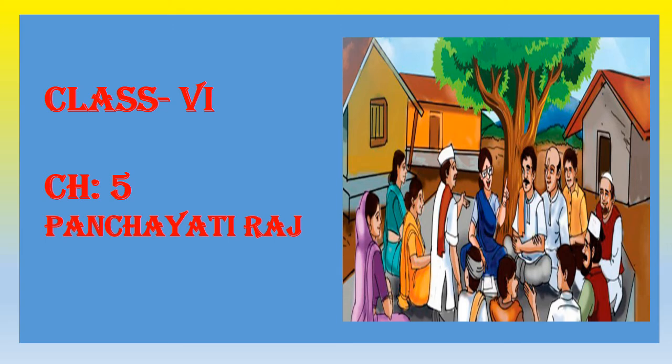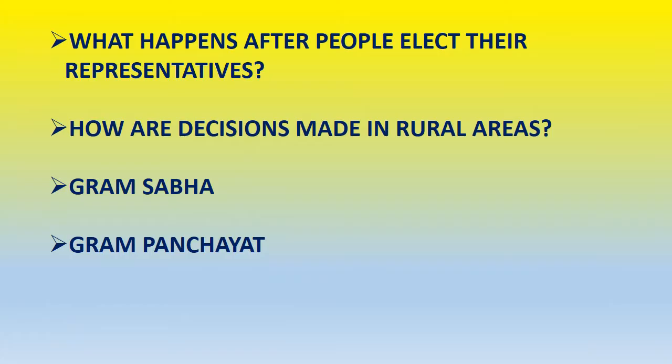Hey students, today we are going to begin with a new chapter from NCERT Class 6 History. It's a civics chapter titled Panchayati Raj. In this chapter we are basically going to look into what happens after people elect their representatives, how decisions are made in rural areas, what is Gram Sabha and what is Gram Panchayat.